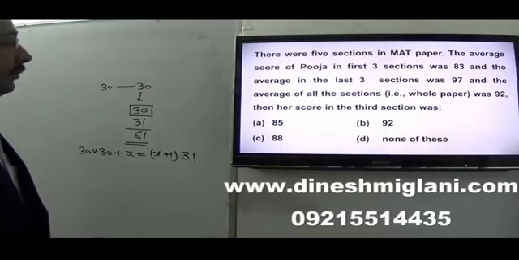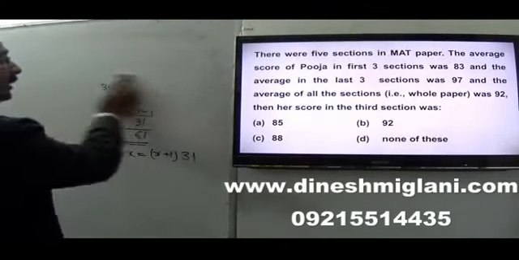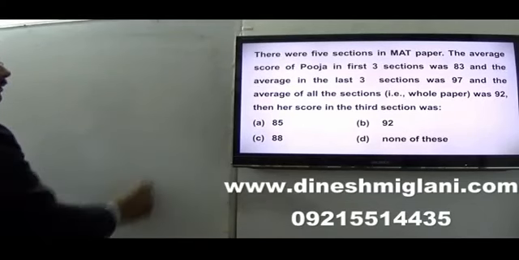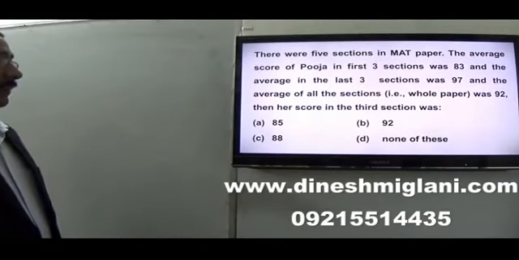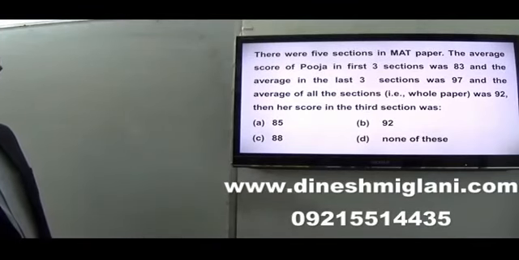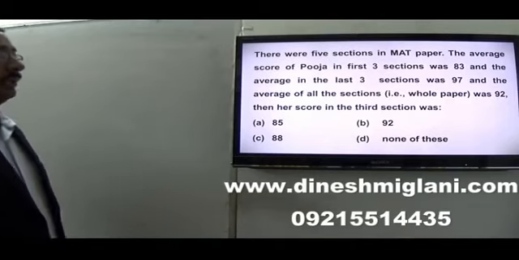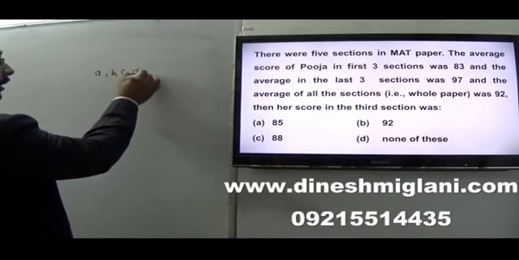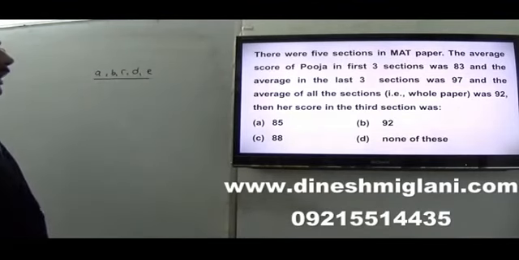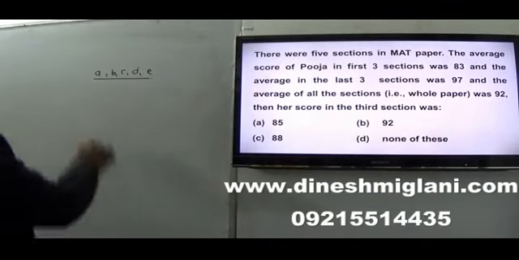Let's have the next question here. There were 5 sections in math paper. The average score of Pooja in the first 3 sections was 83 and average in the last 3 sections was 97. Average of all the sections was 92. What is her score in the third section, right? It is given that 5 sections are there. Let us say A, B, C, D, E, right?